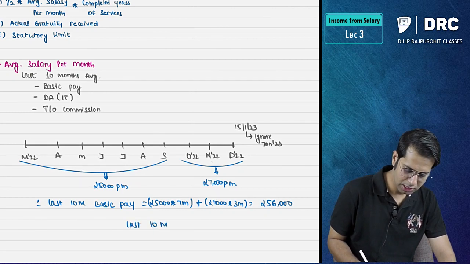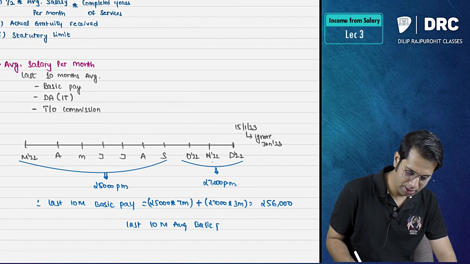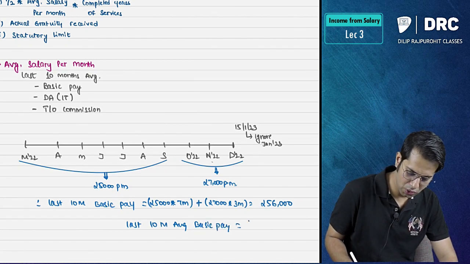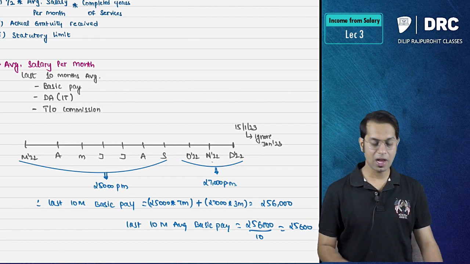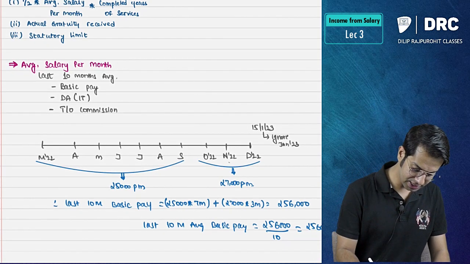Last 10 months average basic pay shall be equal to 2,56,000 divided by 10, which is 25,600. Now let us continue the question.